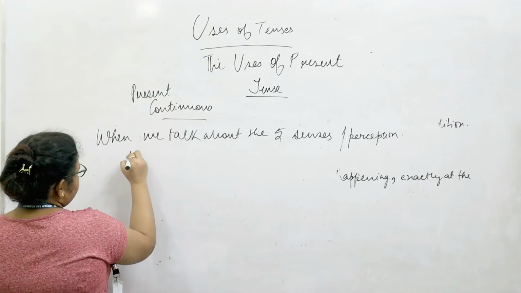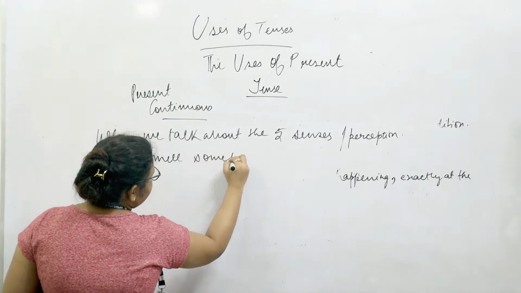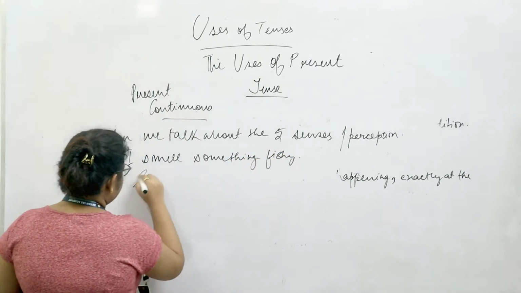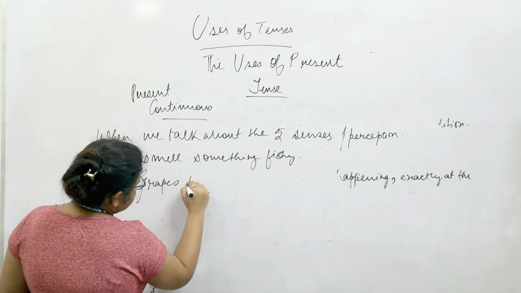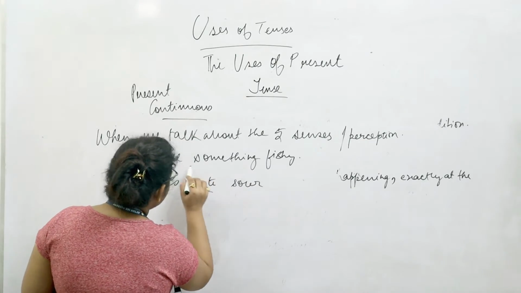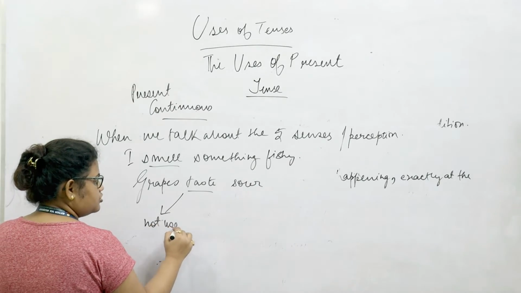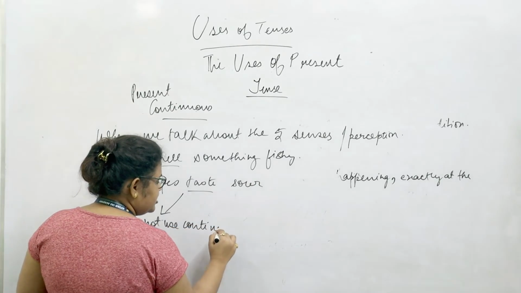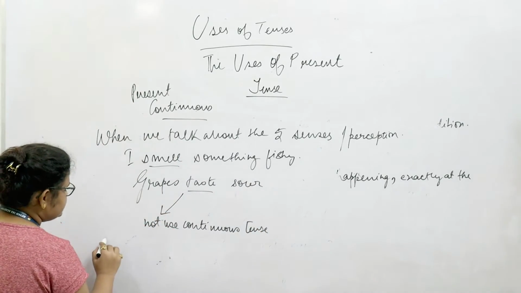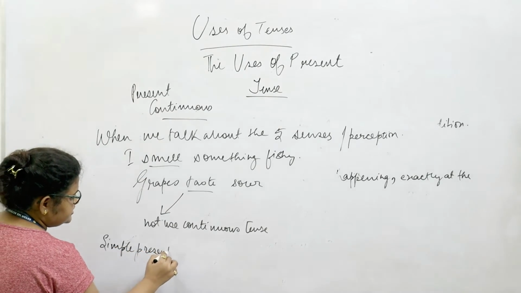In such cases, we say, I smell something fishy, or grapes taste sour. We will not use continuous tenses even if the action is happening right now. Instead, we will just use the simple present tense.